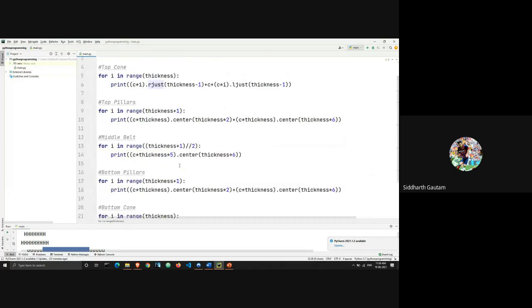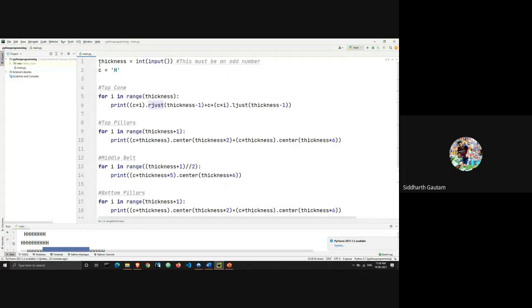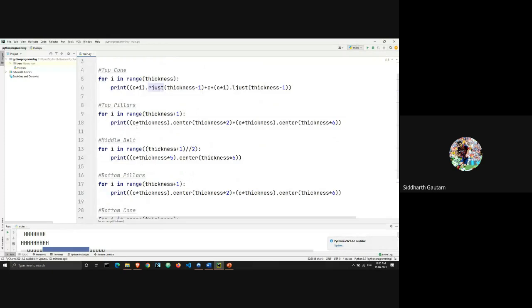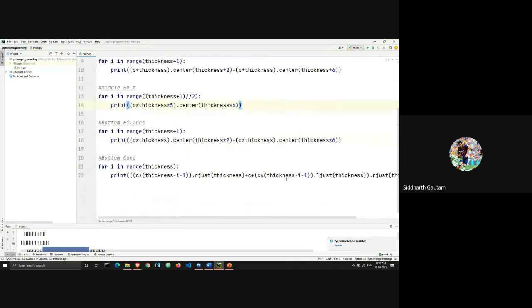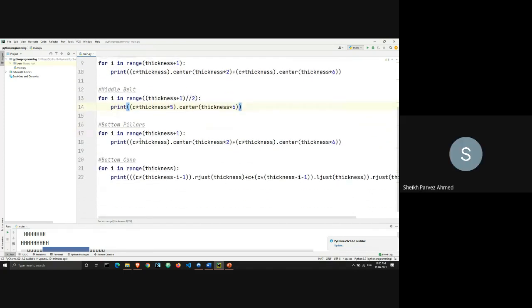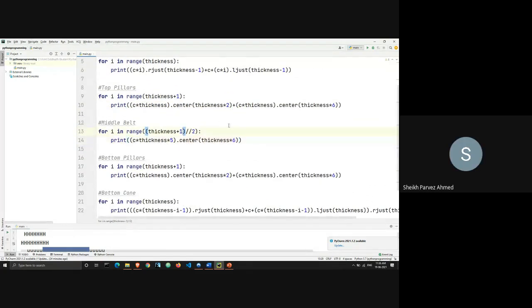The way I did this was, when you open this question in HackerRank, if any of you have been practicing there, some of this text has already been presented to you. Am I right, Sudhanshu? Yes, we just have to fill in the justification. Yes, rjust or ljust. Most of the code is in the editor, and you have to figure out which justification of text will edit which part of the code.